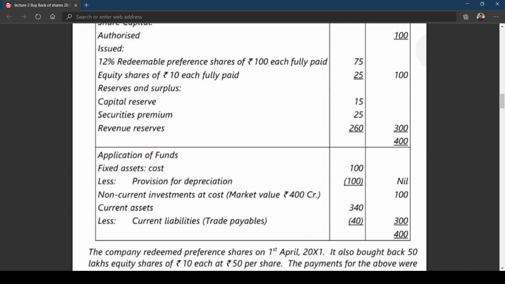Then, I've given the heading: amount to be transferred to CRR, in that, for redemption of preference shares is point number 1.